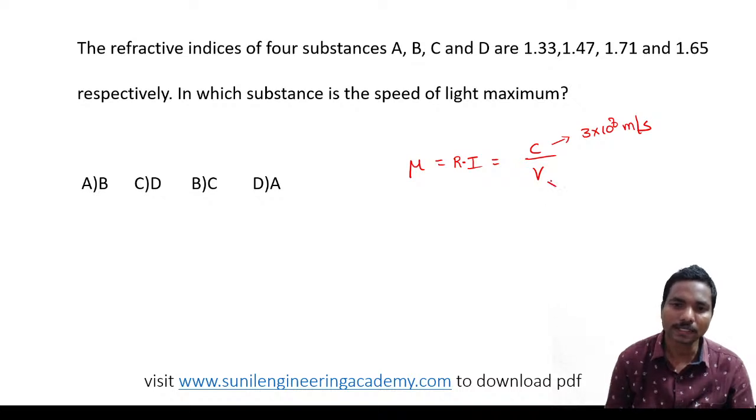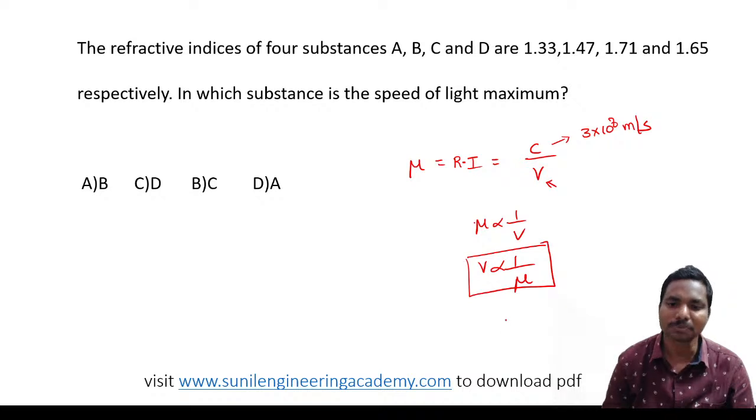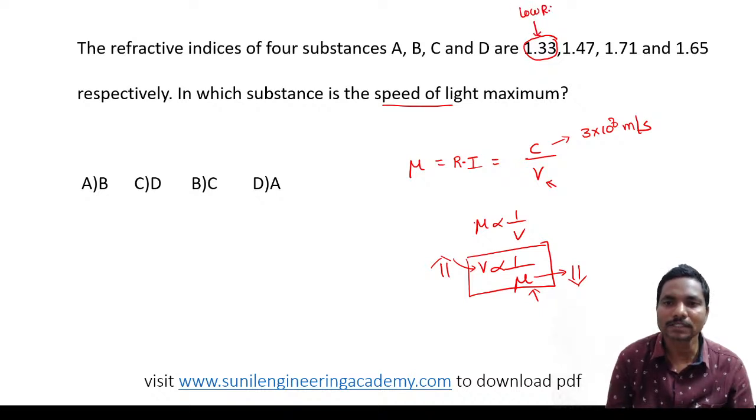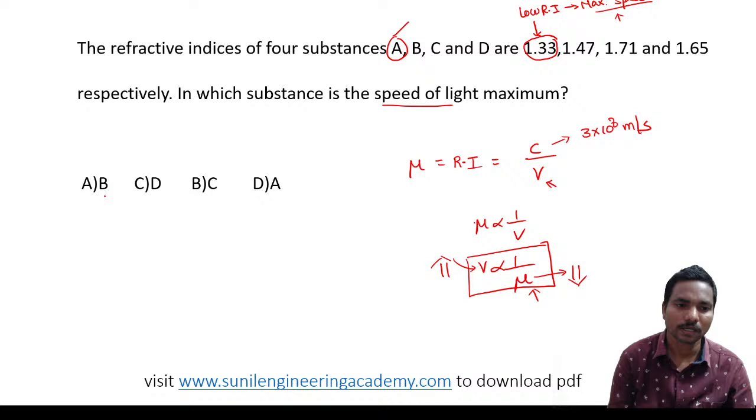So if you consider speed of light in a substance, mu is inversely proportional to V, or V is inversely proportional to mu. So the speed of light in any medium is inversely proportional to the refractive index. So if you want maximum speed, the refractive index must be lower. So which is the low refractive index? This one is the low refractive index. So light will flow with maximum speed. So that is option A.